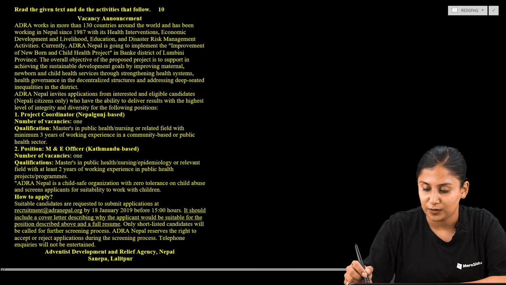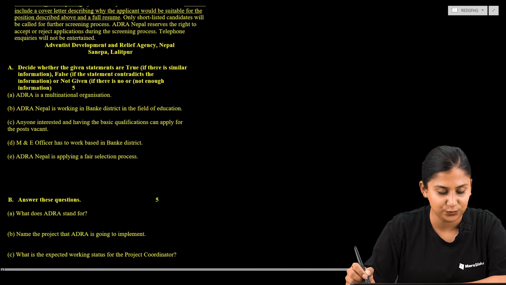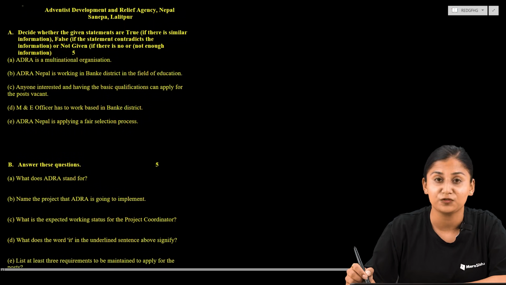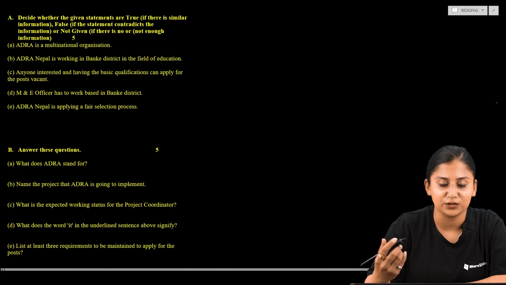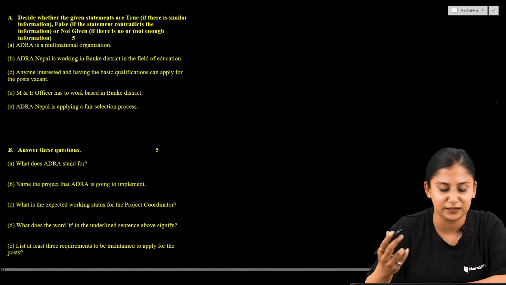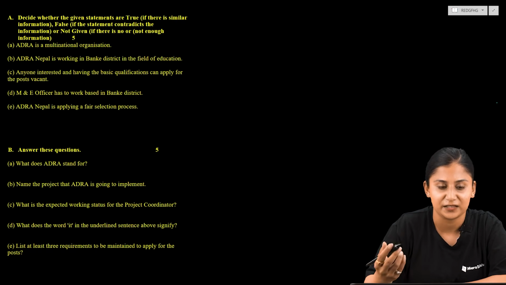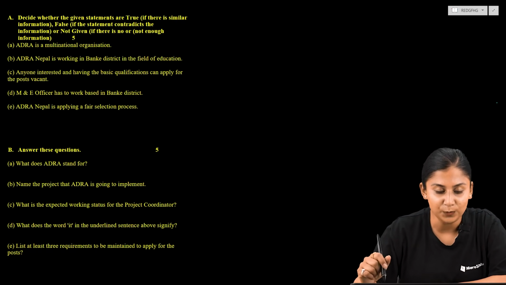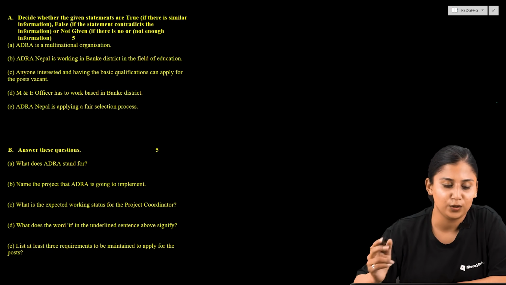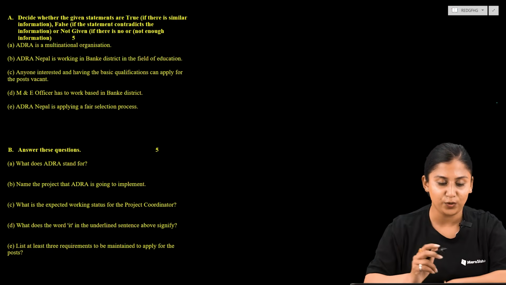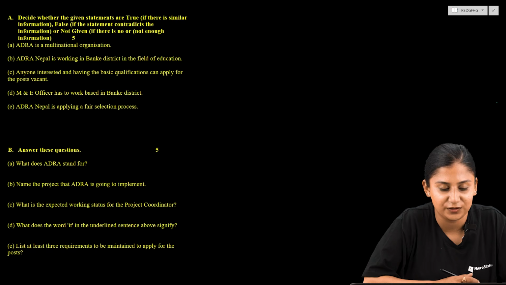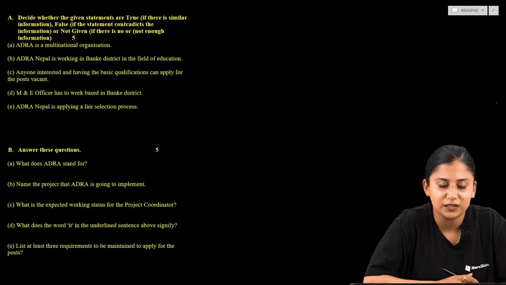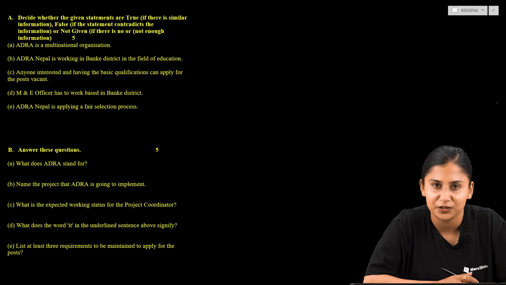Now, as we are provided two types of comprehension question, the first one is to state whether the provided statements are true, false or not given, and the other one is we are supposed to provide the answer after reading the questions. So first of all, let us have a look at question A. The question reads: decide whether the given statements are true if there is similar information, false if the statement contradicts the information, or not given if there is no or not enough information.